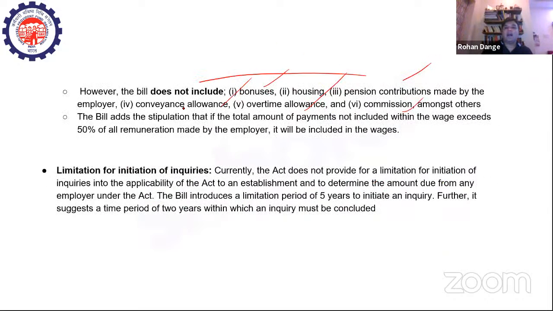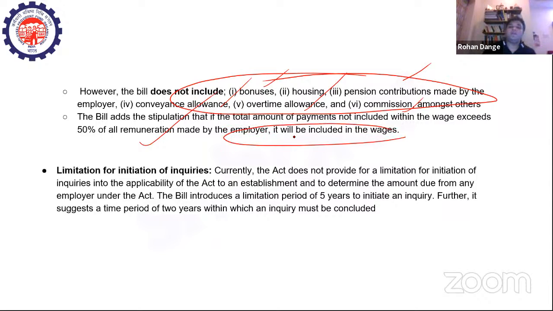And all of these are not included. Only two types of allowances are included: dearness allowance and retaining allowance, right? The bill adds the stipulation that if the total amount of payments not included within the wage exceeds 50% of all remuneration made by the employer, it will be included in the wages. Okay. So this is a very important announcement, right?